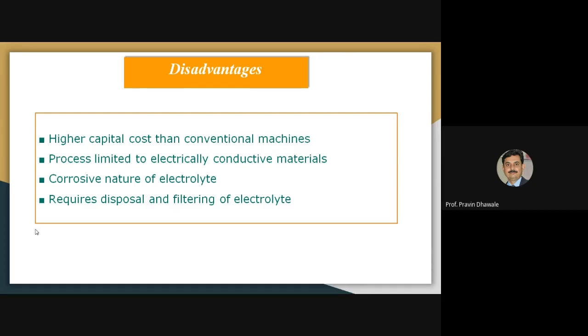Also, filtration of the used electrolyte and disposal of such used hazardous electrolyte will be a common problem faced during operation of the electrochemical machining process. These are some of the limitations or disadvantages. It will be suitable only for electrically conductive materials used for the work.